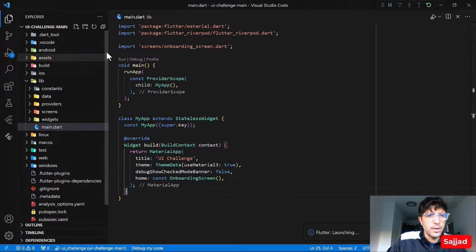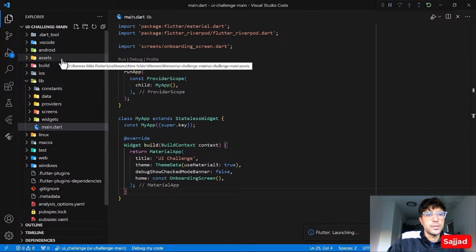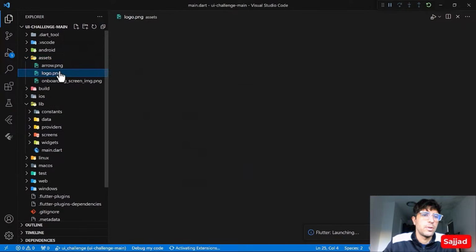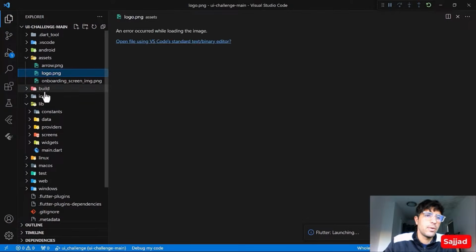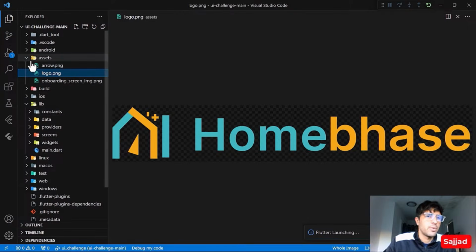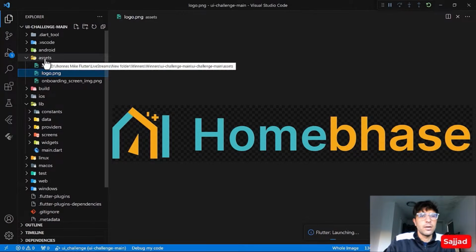Okay, let's talk about the folder structure, how he has already structured his code. So let's go to the assets. Yeah, this is not a very good approach, I can say. He has placed the images within the assets folder, but according to me, this is not a good approach, because we could create an images folder and then place these images inside the images folder, because in the assets a lot of things go.